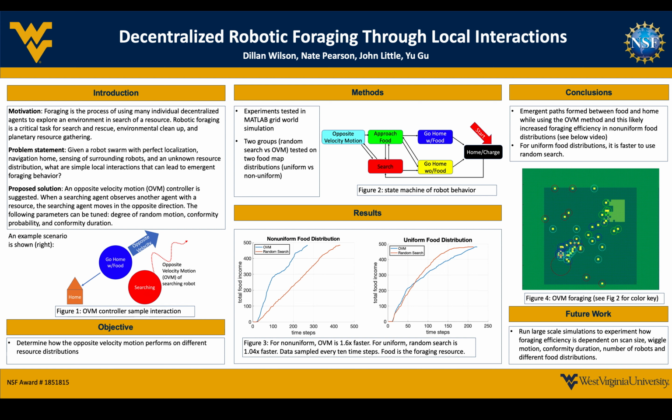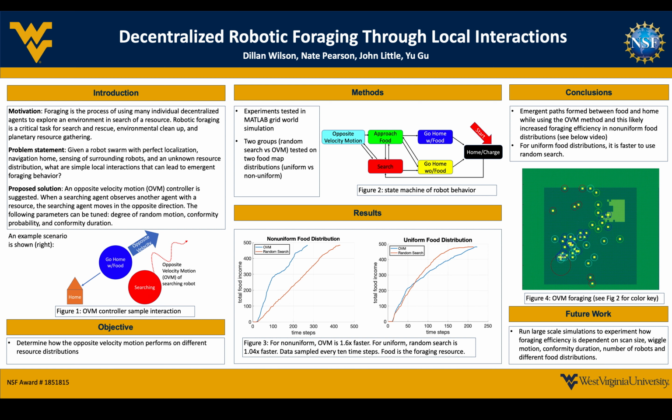To test this out, we designed a discrete grid world simulator in MATLAB and implemented the state machine shown in Figure 2 on each robot. Next, two maps were created. One with 4 clumps of food, which was the non-uniform distribution map, and the other with food evenly spread out, and this served as the uniform food distribution map. The results of running the two controllers on these maps are shown in Figure 3.